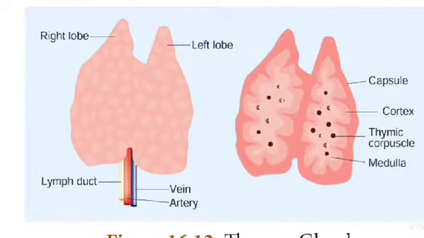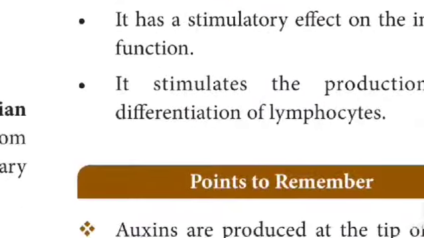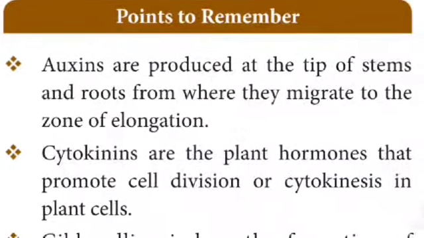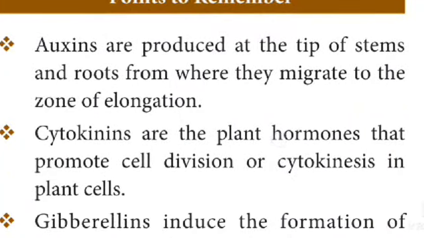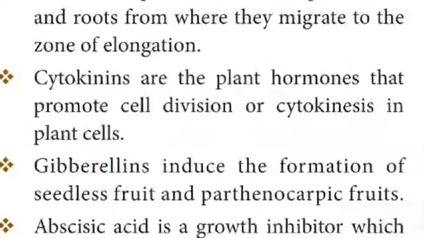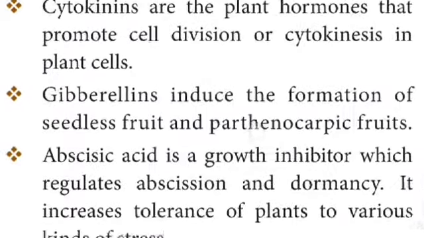Some important points to remember. Auxins are produced at the tip of stem and root from where they migrate to the zone of elongation. Cytokinins are the plant hormones that promote cell division, cytokinesis in plant cells.